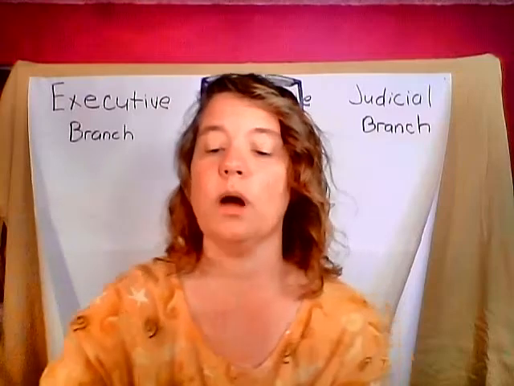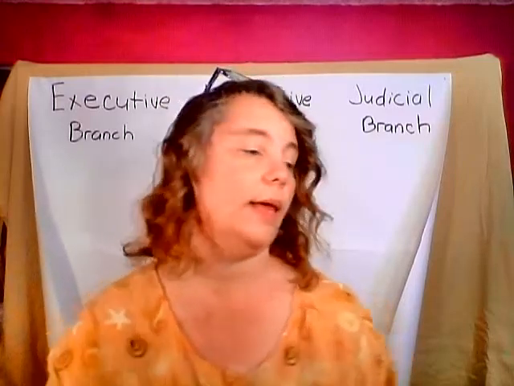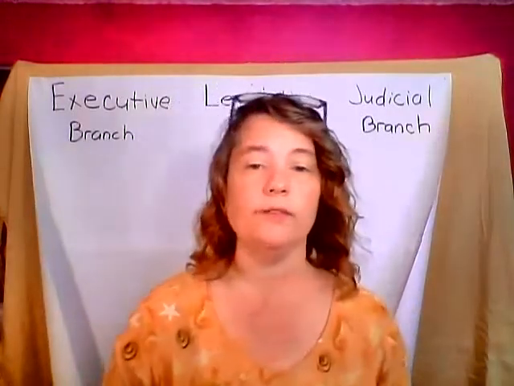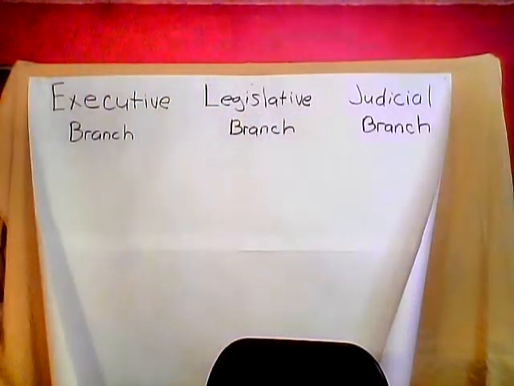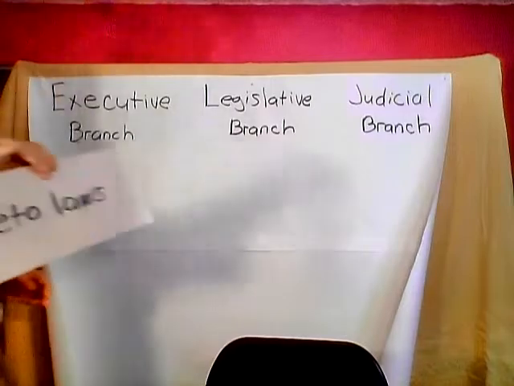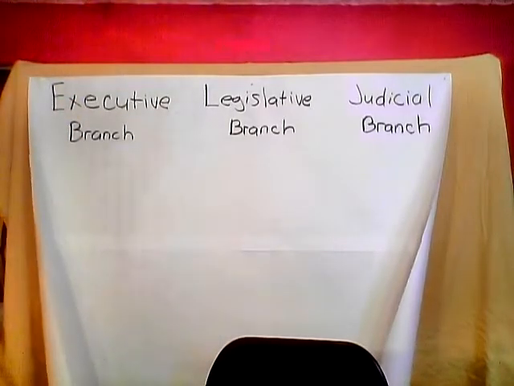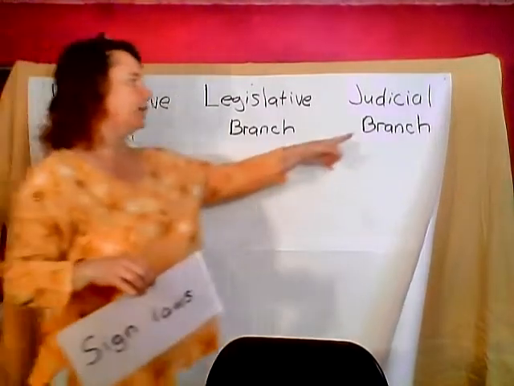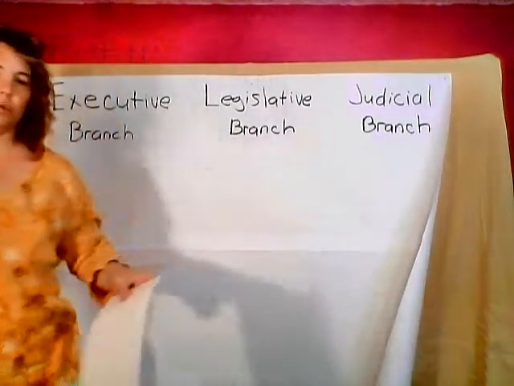All right, so those were all of our vocab flashcards that we made. Now we're going to work with our chart back here, and I'm going to see if we can remember some of the things that go into it. So I have some big cards over here. Okay, here we go. We have the executive branch, the legislative branch, and the judicial branch.